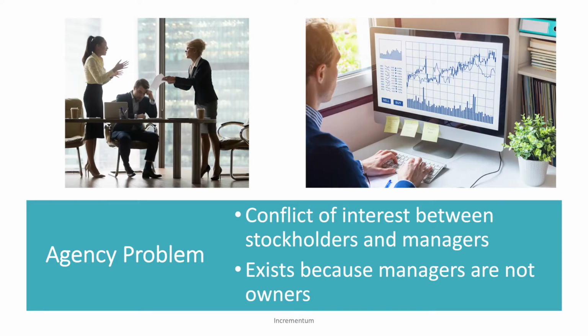However, the manager may be worried about their compensation and can even be worried about their position if they show continuous losses for the next few quarters. So they may opt for option 2 because it increases the firm value, but notice it doesn't maximize the firm value. Option 1 would have maximized the firm value. So what happens is the manager could be making decisions that are increasing firm value, just not maximizing it. And it's because they have conflicting interests. They're interested in their compensation, they're interested in keeping their position, and so they may not necessarily make the decisions that are in the interest of the stockholders and maximizing value.